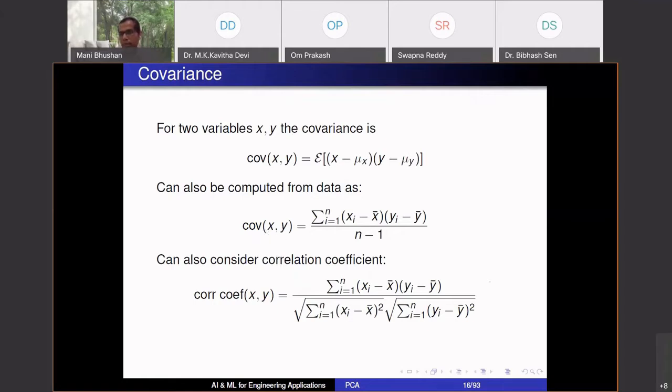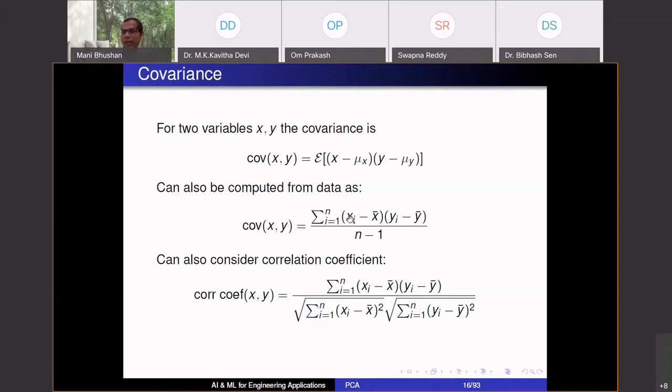What do you expect the sign of the covariance of height and weight to be, with x as height and y as weight? Anyone want to volunteer? I'm adding terms, and each term is a product. If my height is larger than the average height, it is likely that my weight is also larger than the average weight, so the product is positive.